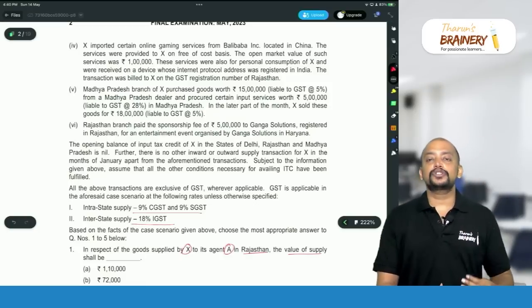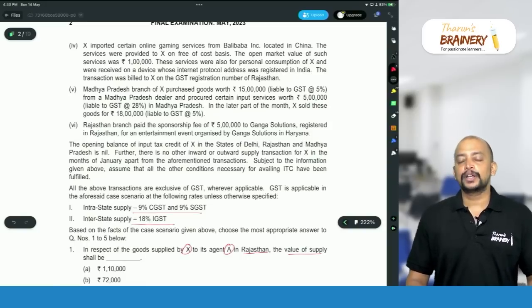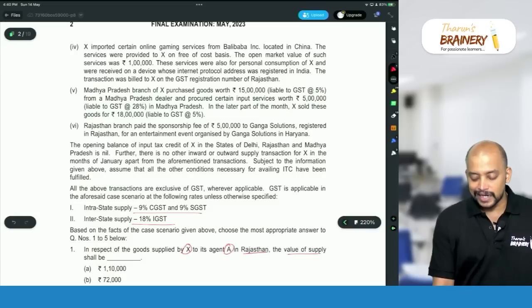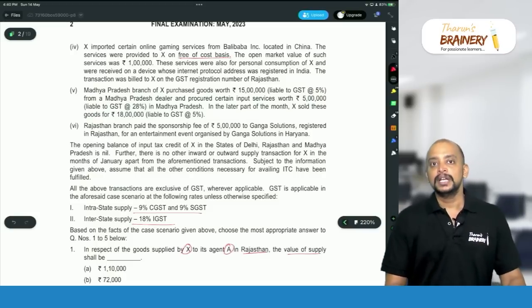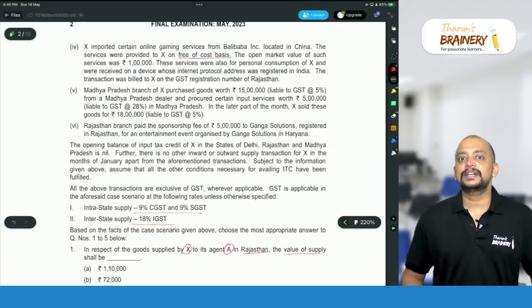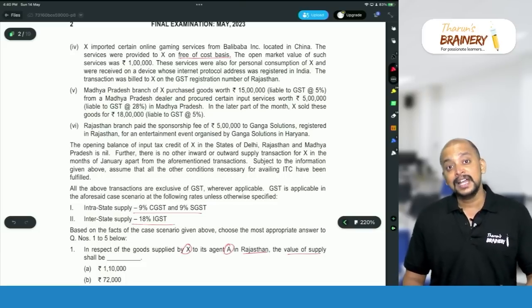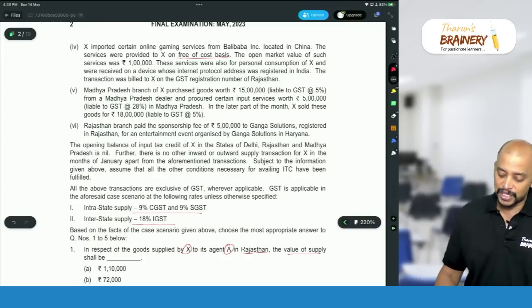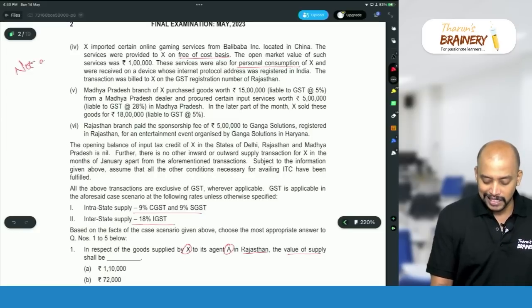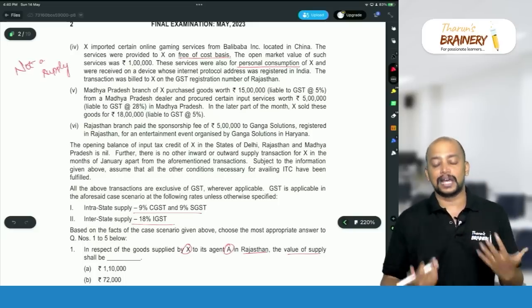First of all, before talking about whether it will be taxable, is it first of all a supply? Is it import of service for consideration or without consideration? Without consideration. Import of service without consideration will come in 71C if it is from a related person or other establishment located outside India in the course or furtherance of business. First of all, it is not from a related person or other establishment. Even if it is from a related person or other establishment, it is not in the course or furtherance of business. Consequently, this transaction is not a supply. When this transaction is not a supply, liability to pay GST shall not arise.